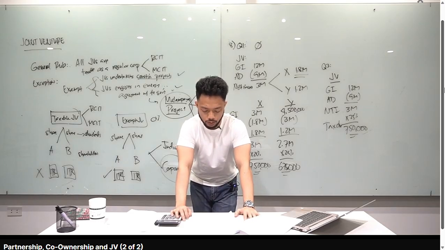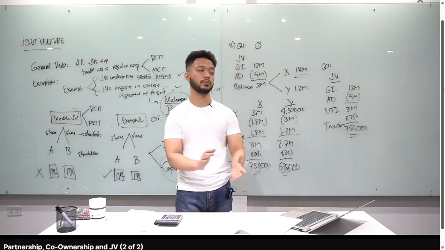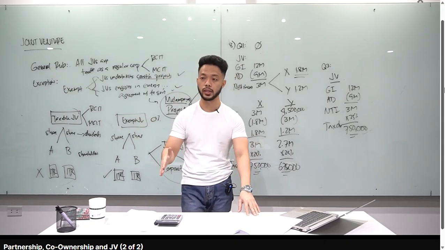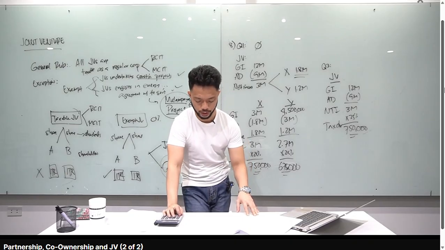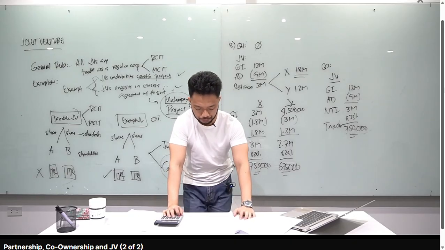Number 13. First question, is a co-ownership taxable? No, because the activities of the co-owners are limited to preservation and collection of income. True yung statement 1. Second question, is the share of co-owner taxable? Yes, because each co-owner is taxed individually on his distributive share in the income of the co-ownership. Correct. Okay? Kapag co-ownership, pag exempt co-ownership, babayaran mo sila on your separate capacity. Okay? Ni co-owners. A yung sagot natin for number 13.